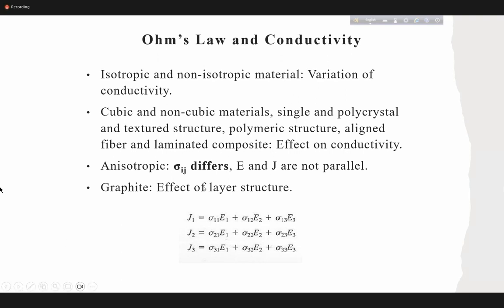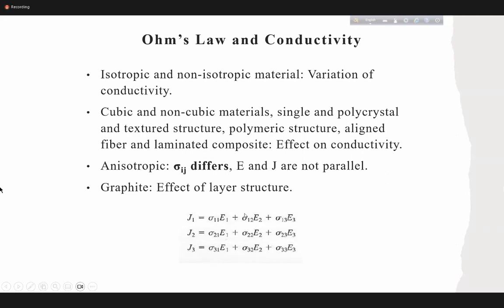Okay, for example, here you see the conductivity. This is actually everything from kinetics. For example, you have a flux J1 along the x-axis, J2 along the y-axis, J3 along the z-axis. Now, how do we write the equation? J1 equals sigma 1 1 E1, plus sigma 1 2 E2, plus sigma 1 3 E3. In the case of J2, sigma 2 1 E1, sigma 2 2 E2, sigma 2 3 E3. In the same way, we can write the last equation.